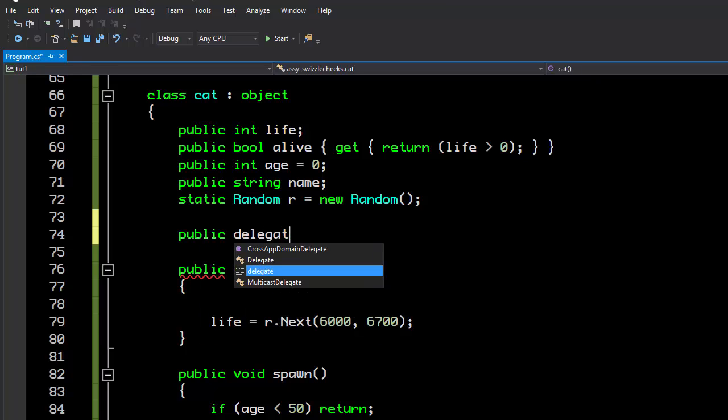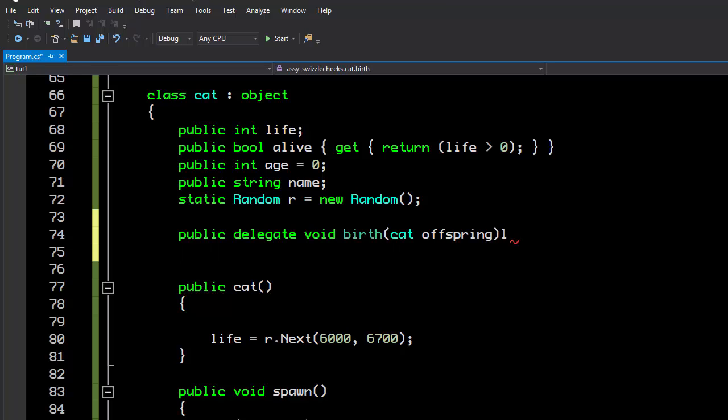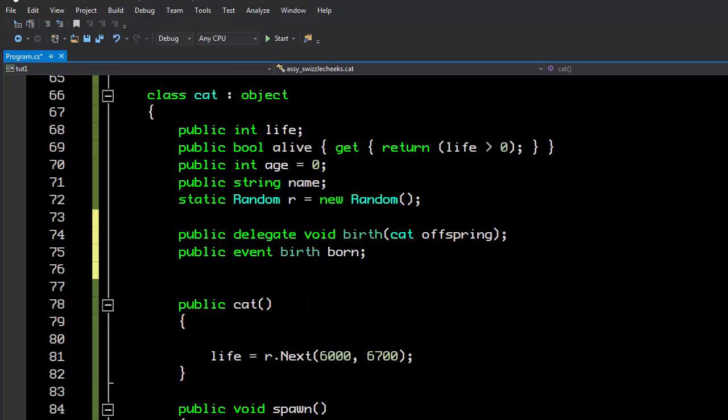So we're going to create a delegate called birth. It's not going to return a value, and it's going to produce an offspring, which is a cat. Now that we've created this delegate, which is a type of function that doesn't return a value and produces a cat as an offspring, we can use it as an event, and we can say birth, born. Basically there's an event called born that produces a birth, which is an offspring returning nothing. This is what our program will define: a function that receives the offspring and doesn't give us anything back.